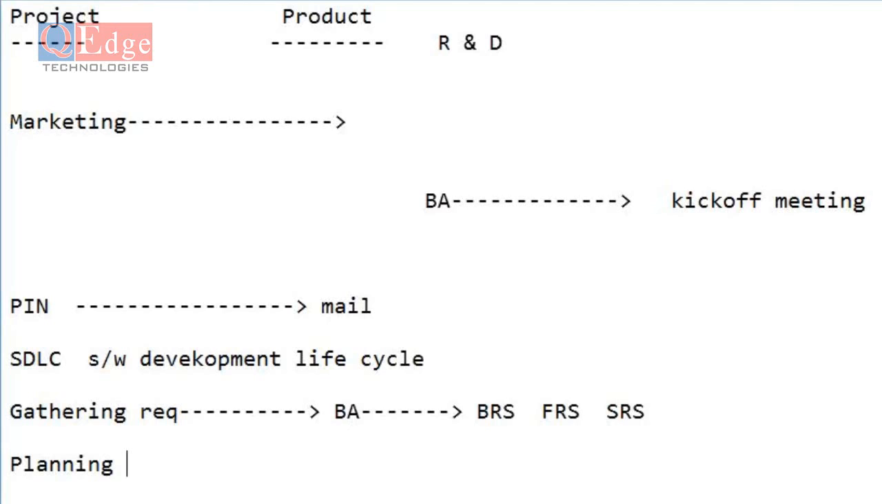What is the definition of quality? The customer satisfaction itself, right? If the customer is satisfied, then the product is a quality product. Got it?